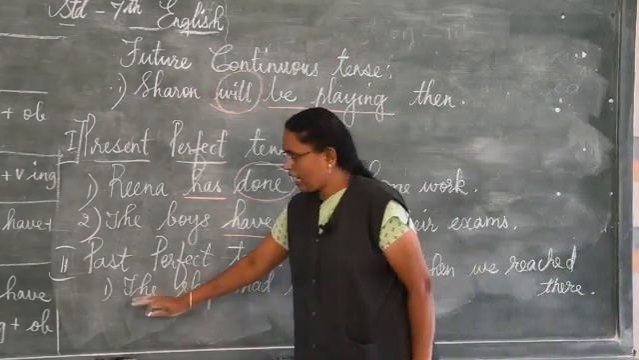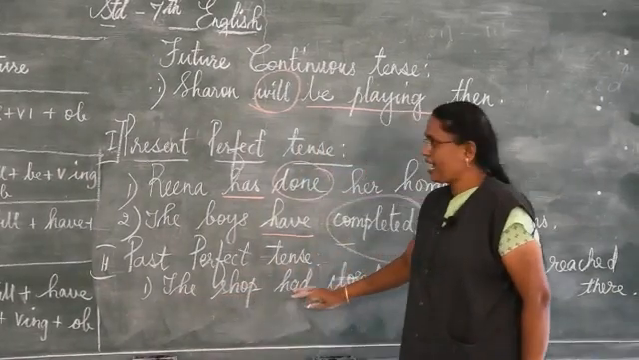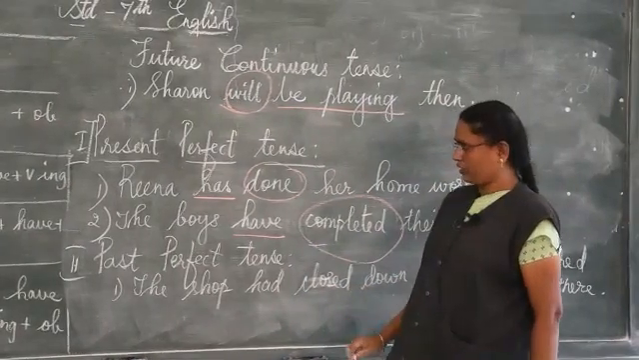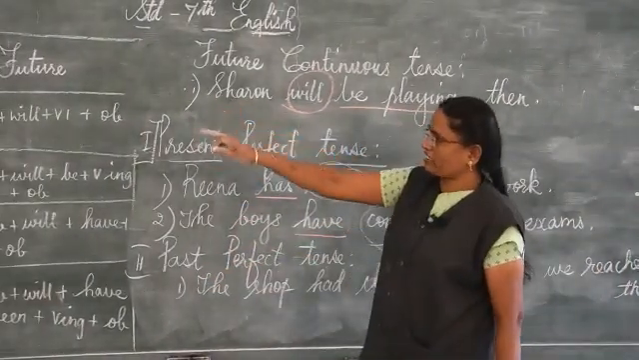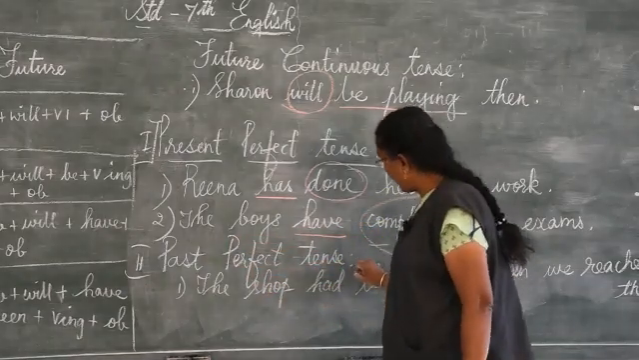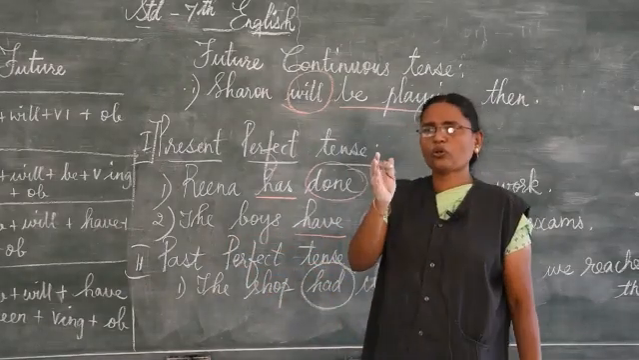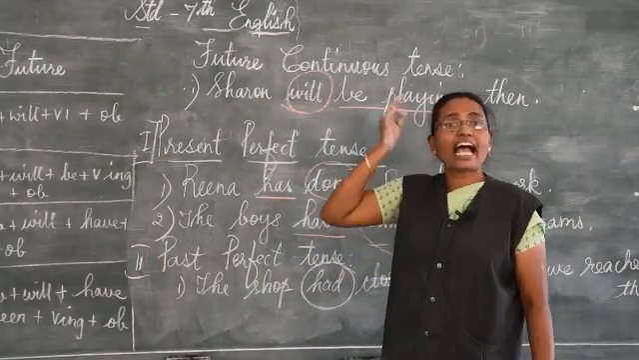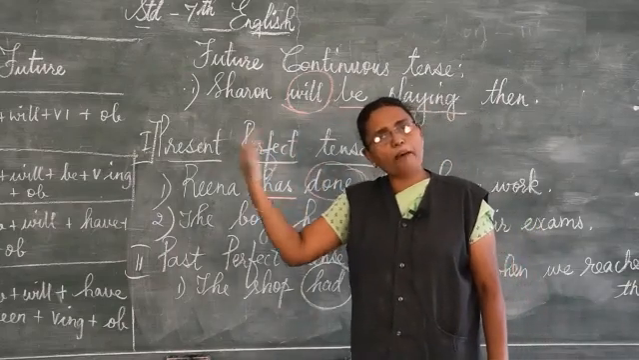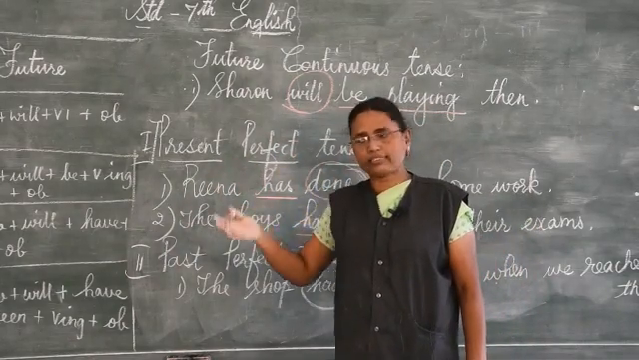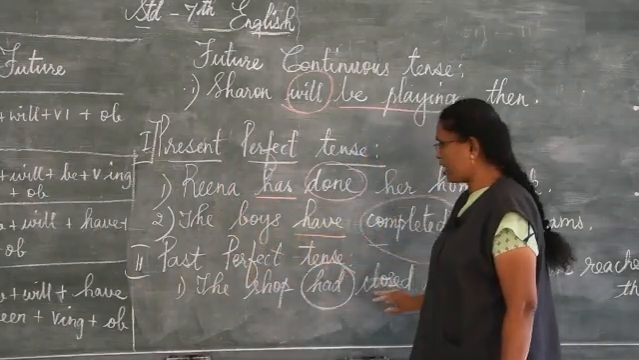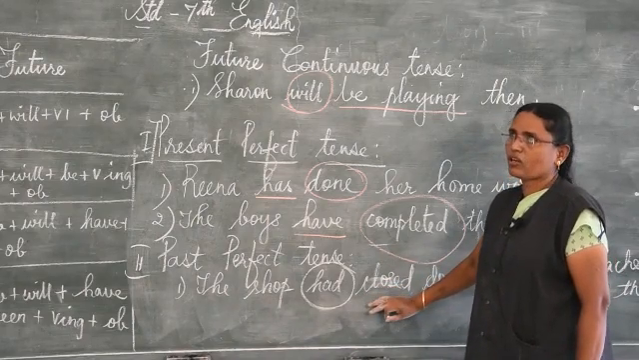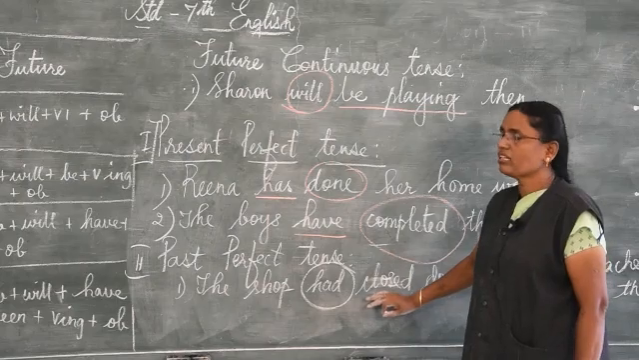So here I hope you understood. Subject is the shop had. See there, had, closed down when we reached there. So here you write for past perfect, you have only had. You don't have has, you don't have have, only had. Had means already happened. Over, past. So with this you use the verb which is in second form, that is closed. Ed you add to the verb.